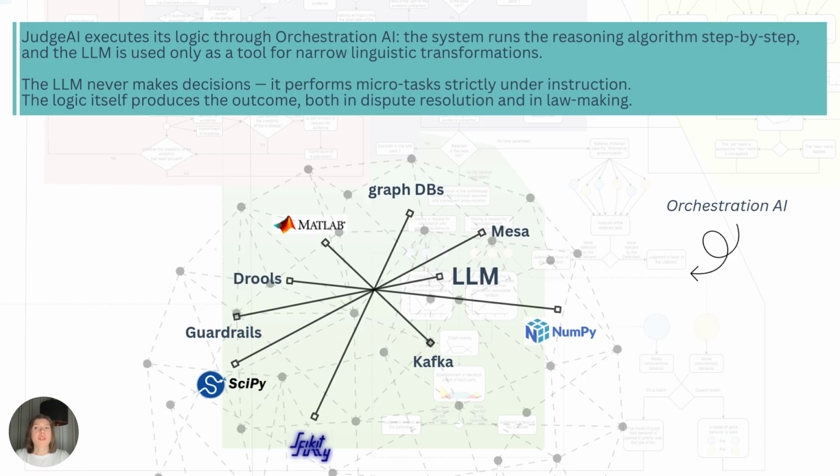JudgeAI executes its logic through orchestration AI. The system runs the reasoning algorithm step by step, and the LLM is used only as a tool for narrow linguistic transformations. The LLM never makes decisions. It performs microtasks strictly under instruction. The logic itself produces the outcome, both in dispute resolution and in lawmaking.